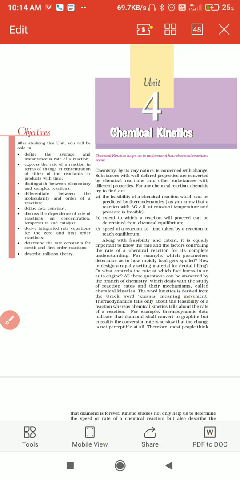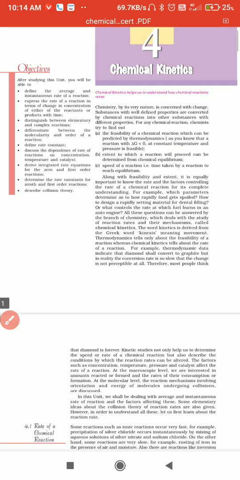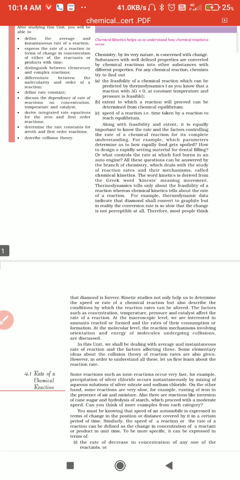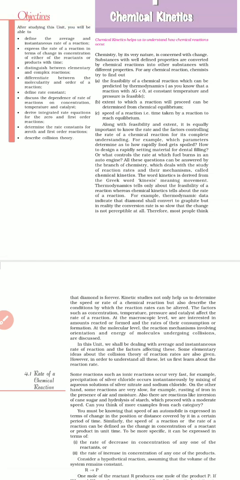For that purpose, in chemical kinetics there are especially three types of reactions: medium reactions, very fast reactions, and very slow reactions. So simply put,